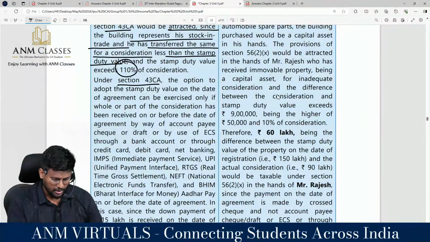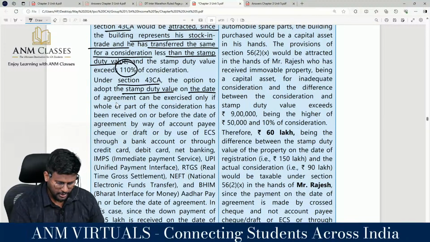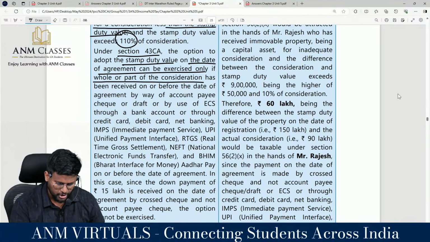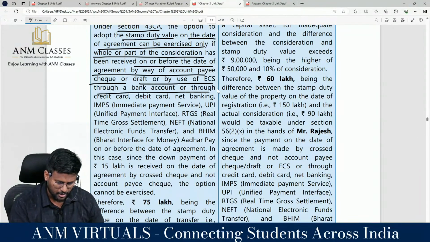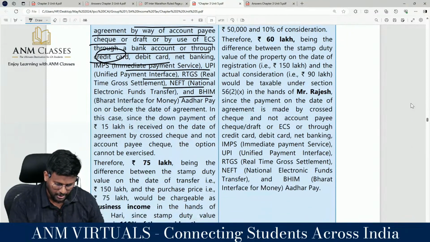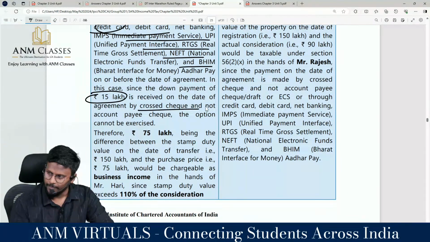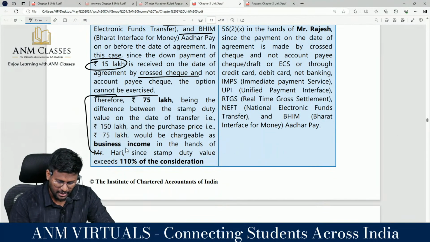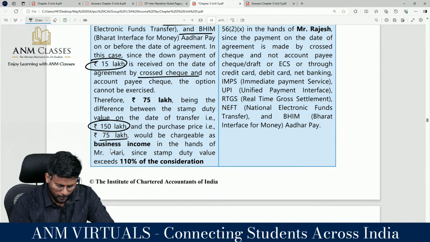Under section 43CA, the option to adopt the stamp duty value on the date of agreement can be exercised only if the whole or part of the consideration has been received on or before the date of agreement by way of account payee cheque, bank draft, electronic clearing system through a bank account, credit card, debit card, net banking, IMPS, UPI, RTGS, NEFT, BHIM or Aadhaar Pay. In this case, since the down payment of 15 lakh was received on the date of agreement by a non-account payee cheque, the option cannot be exercised. Therefore, the difference between the stamp duty value on the date of transfer and the purchase price would be chargeable as business income in the hands of Mr. Hari.